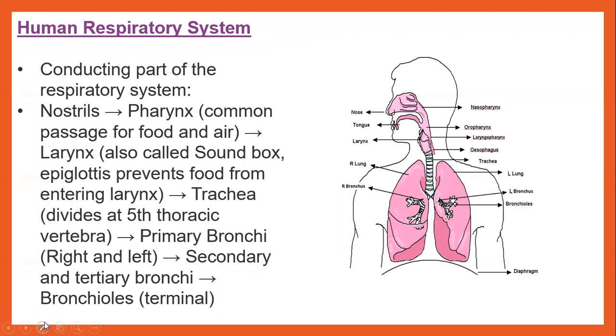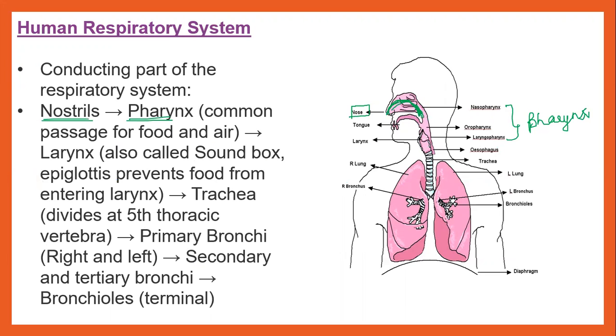Once again, I'll tell you what each one of them stands for. Look, the air is entering into our body through the nose, right through the nostrils. Through the nostrils, it enters the pharynx. These all constitute the pharynx. And what is pharynx? Pharynx is the common passage of food and air.